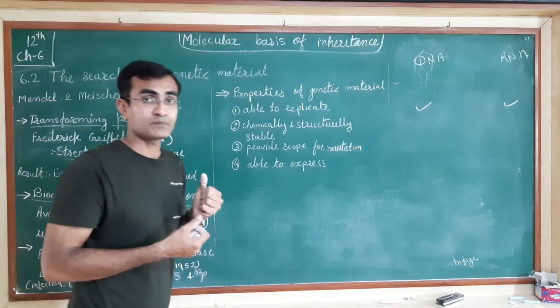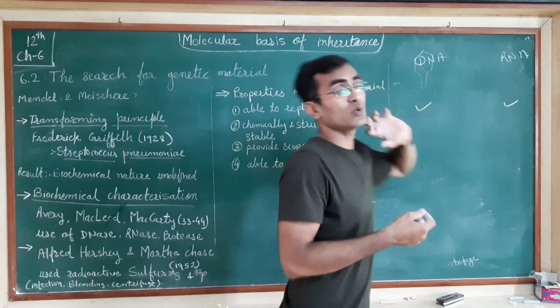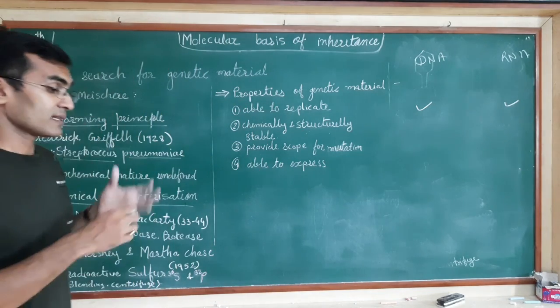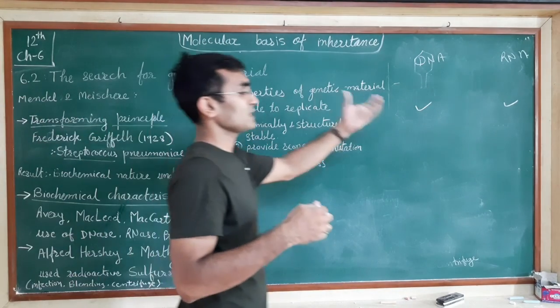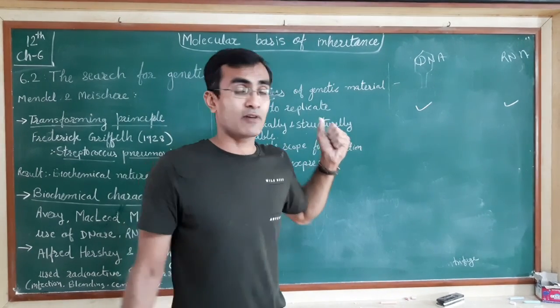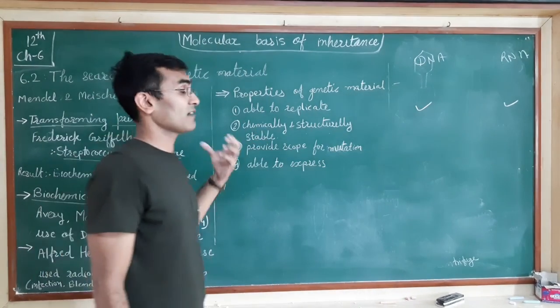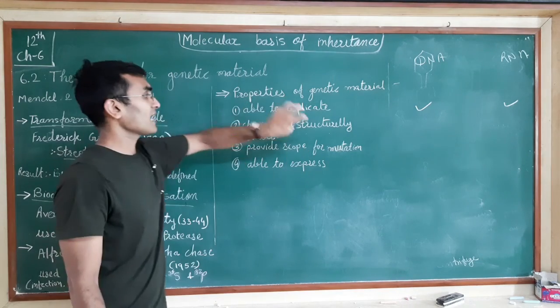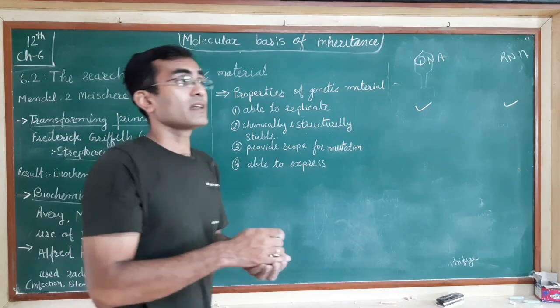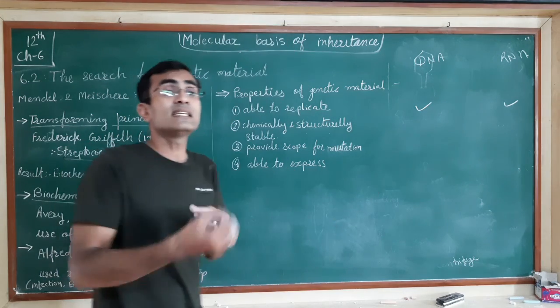compared to the RNA. RNA plays certain other roles as well. It plays a catalytic role, that means an enzymatic role is also performed by certain RNA. They have a structural role as well. They are active substances, more reactive substances, and they get altered easily.